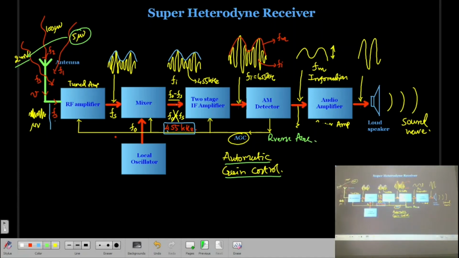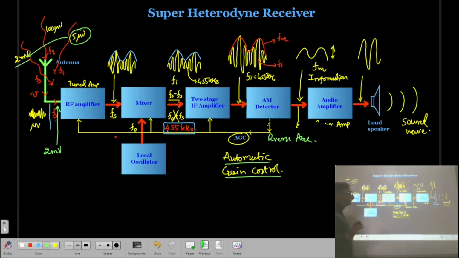Remember, why is it known as the reverse AGC? Because suppose my input signal is 2 millivolt, then in the detector circuit, I already mentioned there is a diode, and the rectification is also taking place.